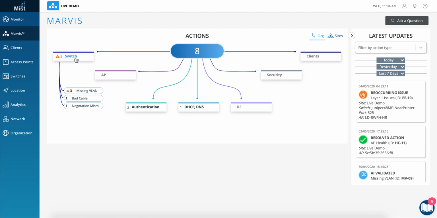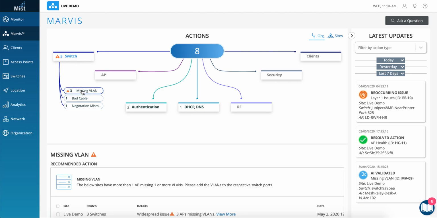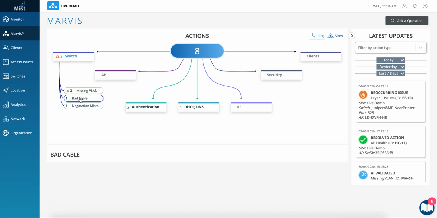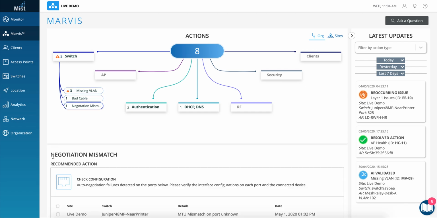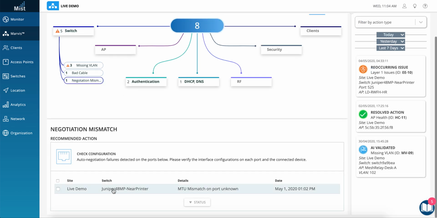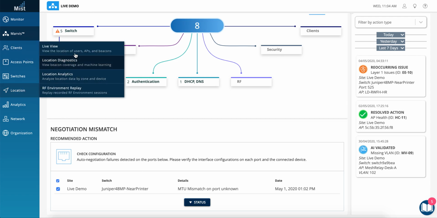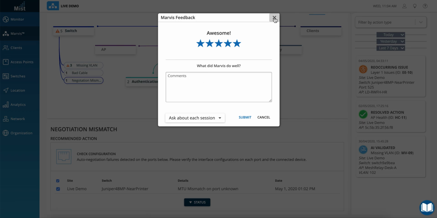So in this example, for the switch, it has identified 5 actions. 3 actions are related to missing VLANs. So some of the ports are having missing VLANs and there is a bad cable situation and there was a negotiation mismatch, and we can even assign these kind of errors to some other IT person to drive the actions.